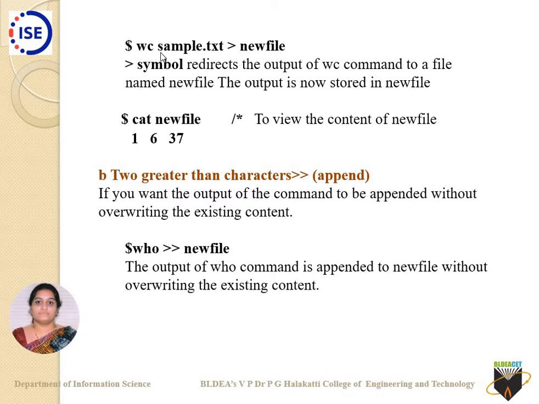Now for example, here you can come across an example: wc and the file name. What will happen now? I am taking the input from this particular file called sample.txt. This is acting as an input. Usually, what will be the display of this one? It will display 1 6 36. That is, one line, 6 words, and 36 characters. It will list me like that.